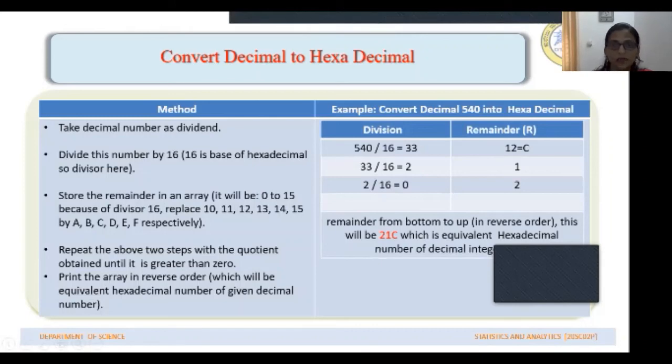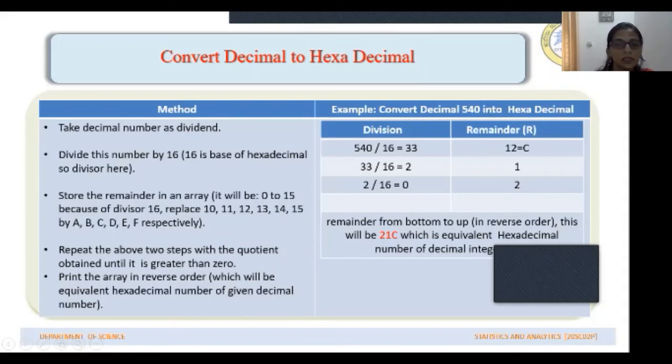540 divided by 16: quotient will be 33, remainder will be 12. In the hexadecimal system, the notation for 12 is C, 10 is A, 11 is B, 12 is C. So I'll have to consider remainder 12 as C. Next, the quotient we got, we have to divide again by 16. When you divide 33 by 16, it will be 2, remainder 1. Then the quotient 2 has to be divided again by 16.